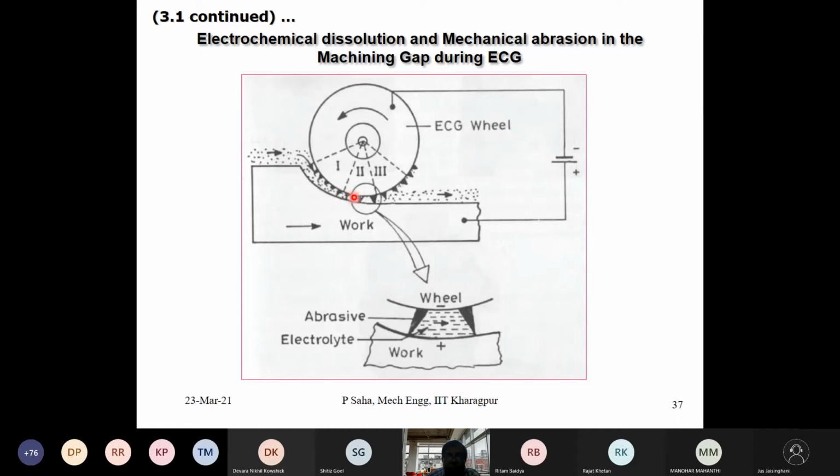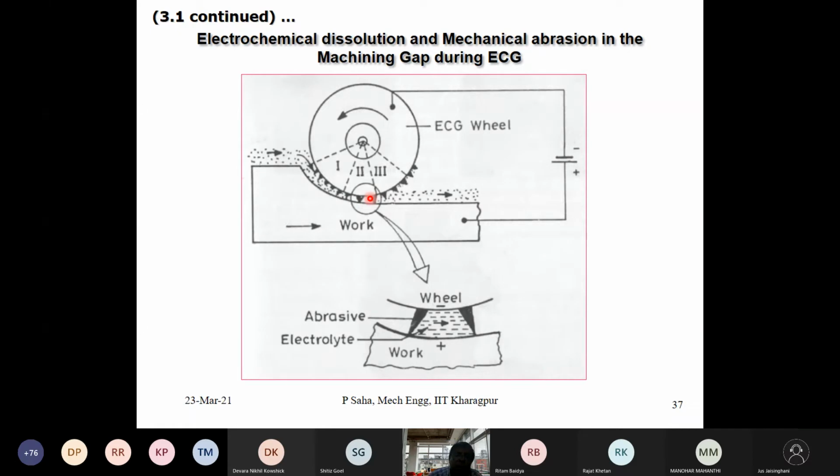So from phase 2, what we expect is that the grits already have some machined portions, and as it moves further, these grits are going to scratch against the workpiece, at least in this zone wherever it is touching. In phase 1 and phase 3, these grits are not touching. But in phase 2, this arc angle is very small, yet here they are going to touch, and this creates a situation like mechanical grinding.